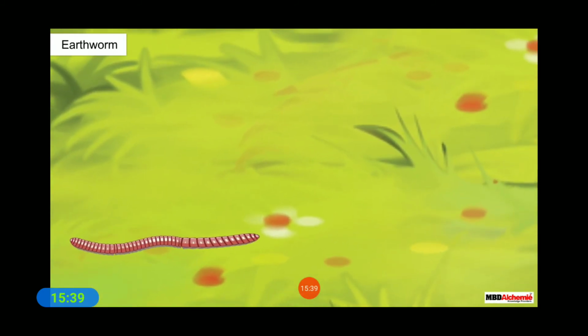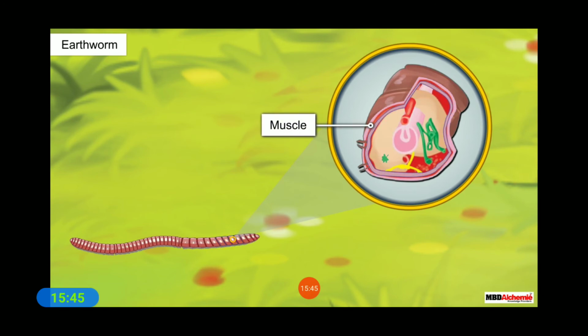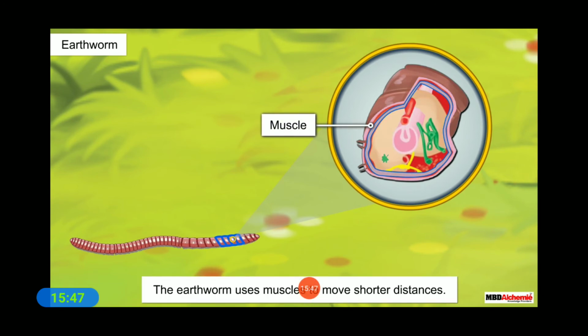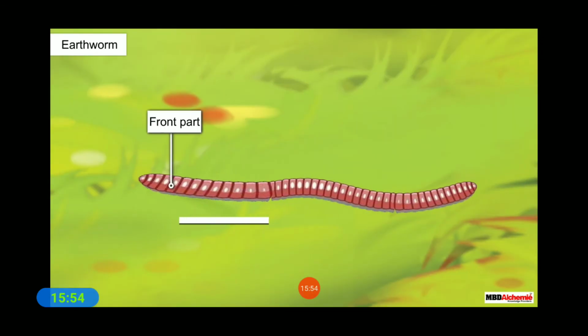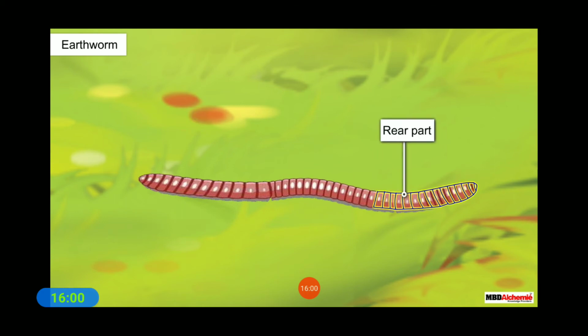Well, the body of an earthworm has many rings. These rings are joined end to end. These rings contain muscles. The earthworm uses these muscles to move shorter distances. When the earthworm moves, it first extends the front part of its body by expanding the muscles. Simultaneously, it fixes the rear part of the body to the ground firmly.